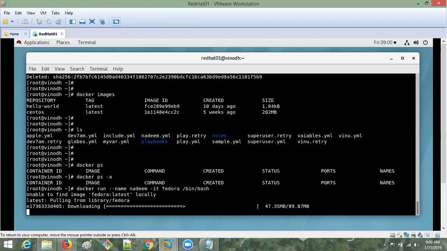So now I want to run something here in the Fedora server, and I have to come out from that. How? Yesterday I told you.